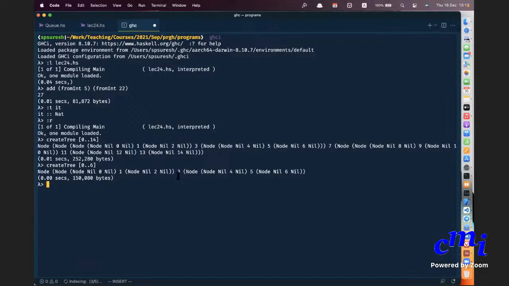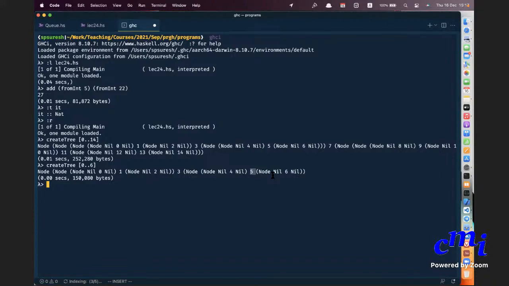You see that 3 is the root. The left subtree will have 1 at the root, 0 to its left, and 2 here. Similarly, the right subtree will have 5, 4 to its left, and 6 to its right. So it's a very balanced tree. 3 is on top, and the left subtree will have 0, 1, 2: 0 on the left, 1 at the root, 2 on the right. The right subtree will have 4, 5, 6: 4 on the left, 5 at the root, and 6 on the right.